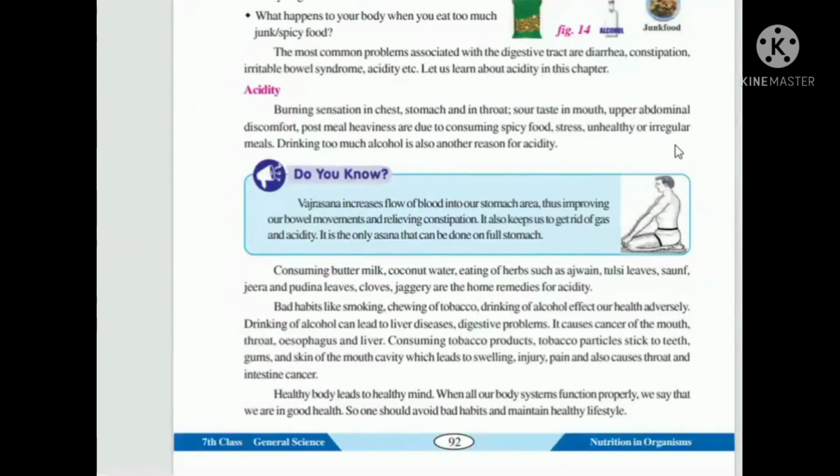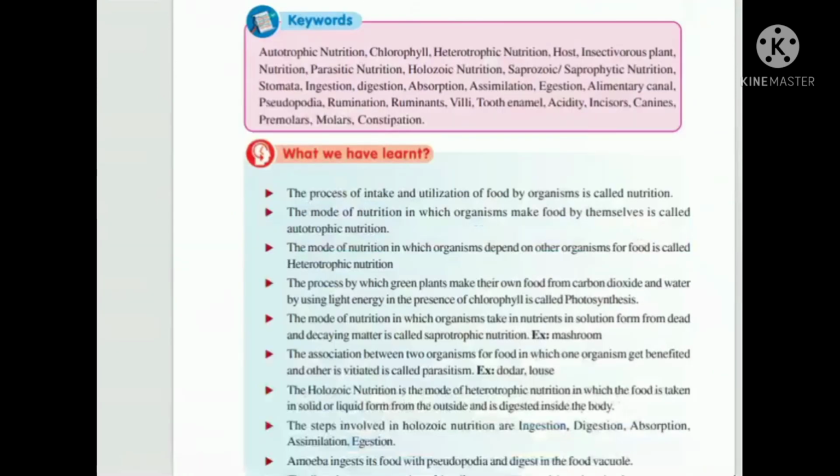Okay, consuming buttermilk, coconut water, and eating herbs such as ajwan, tulsi leaves, sonf, jeera, pudina leaves, cloves and jaggery are the best home remedies for acidity. Tell your parents and follow that in your daily food and daily habits. Smoking, chewing tobacco and drinking alcohol just damage your body. Don't do that again and again. Consuming tobacco products, the tobacco particles stick to the teeth, gums and skin of the mouth cavity, which leads to swelling, injury, pain, and also causes damage to your body.